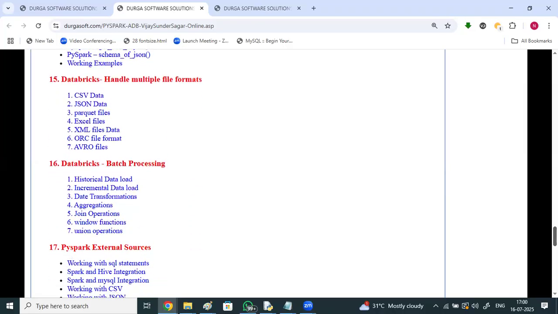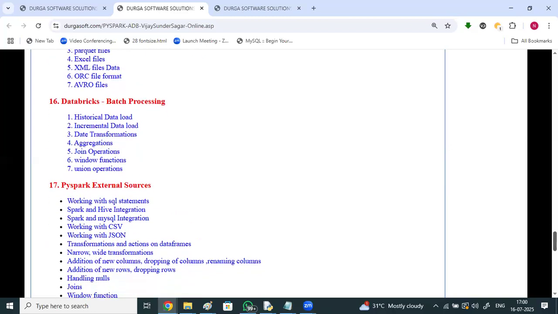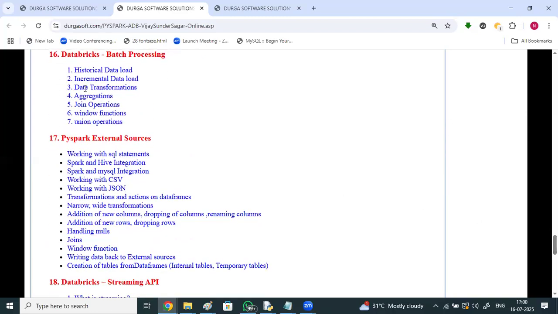And Databricks handling multiple file formats: CSV, JSON, Parquet, Excel, XML, ORC, Avro. Databricks batch processing, historical load, incremental load, aggregations, joins, windows, and PySpark external sources, integrations, narrow and wide transformations, adding, dropping, and renaming columns, handling nulls.